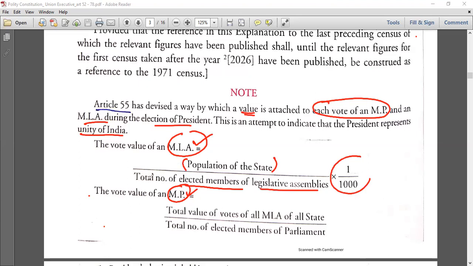ठीक है, total the vote value of an MP is equal to the total value of votes of all MLAs of all states. See, MP में एक kind of cumulative हो रहा है. Total value of votes of all MLAs. Here we have only one MLA. Now here the total value of votes of all MLAs of all states divided by the total number of elected members of the parliament. That's it.